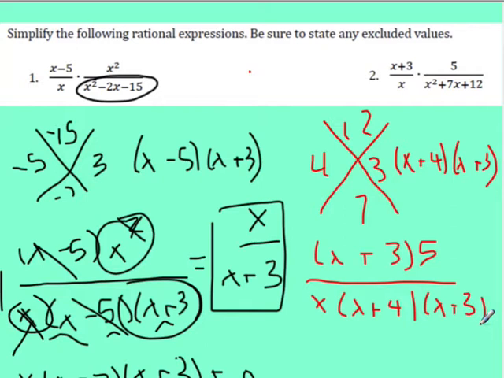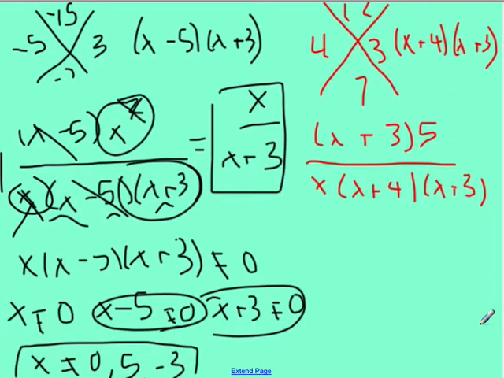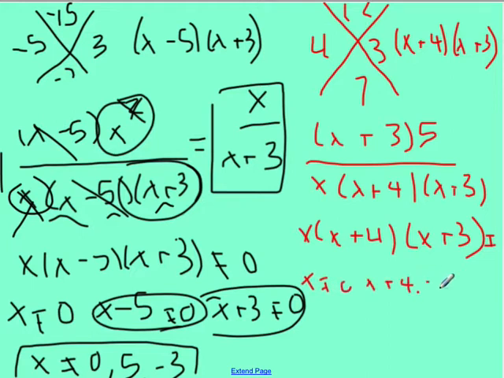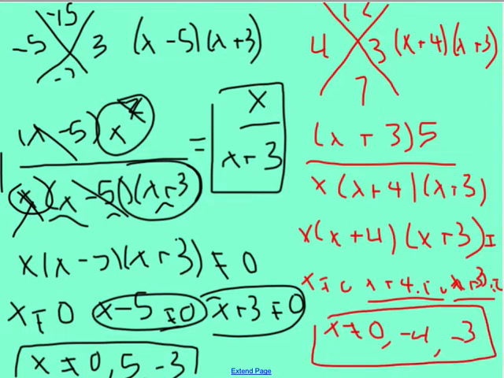Now I want to find my excluded values with that original bottom. So I'm saying x times x plus 4 times x plus 3 cannot equal 0. So x cannot equal 0, x plus 4 cannot equal 0, and x plus 3 cannot equal 0. So we get that x is not equal to 0. Solve this one for x and you get negative 4. Solve this one for x and you get negative 3. If you're not sure how I got those, come talk to me.